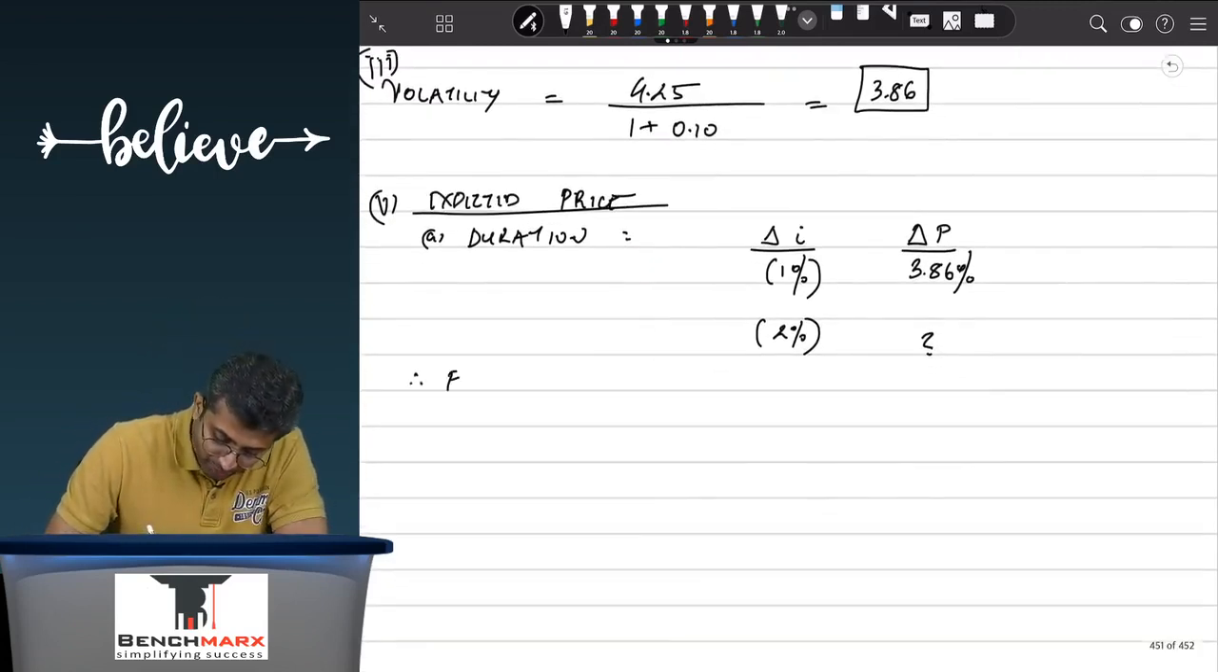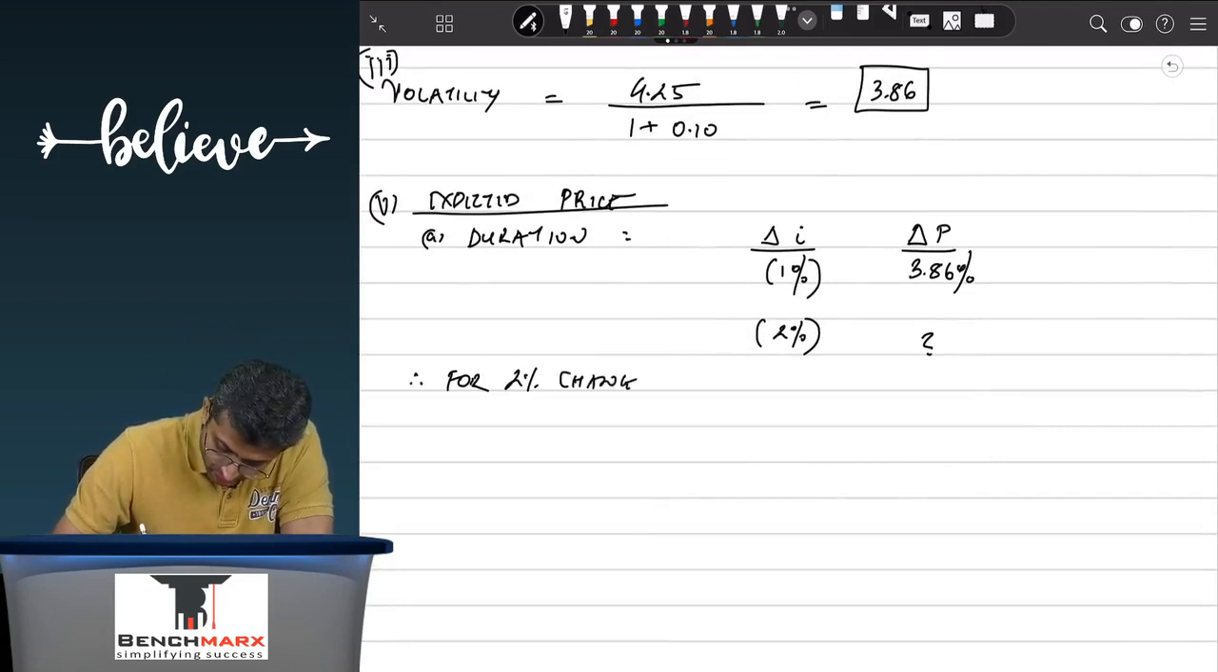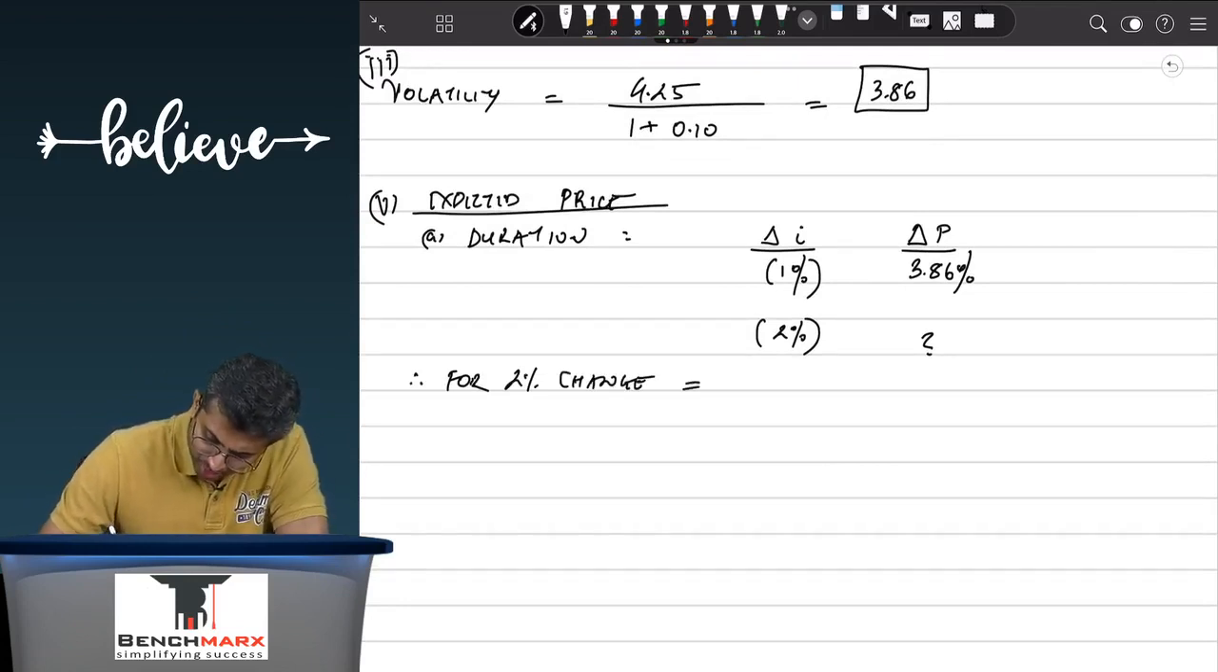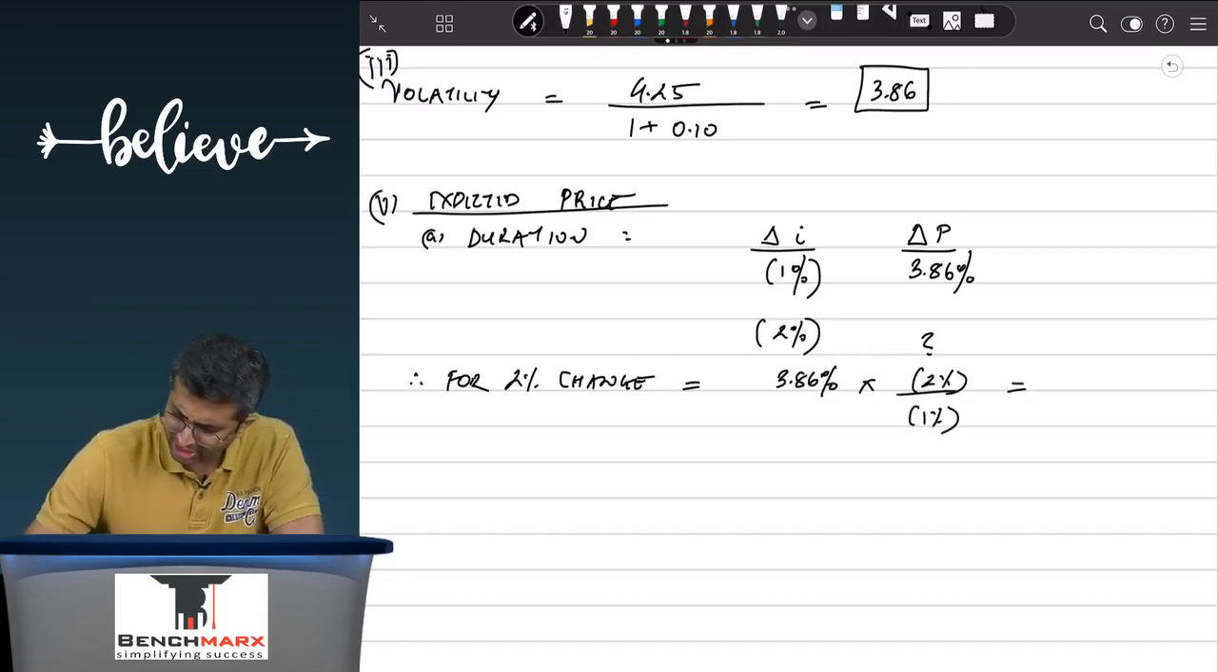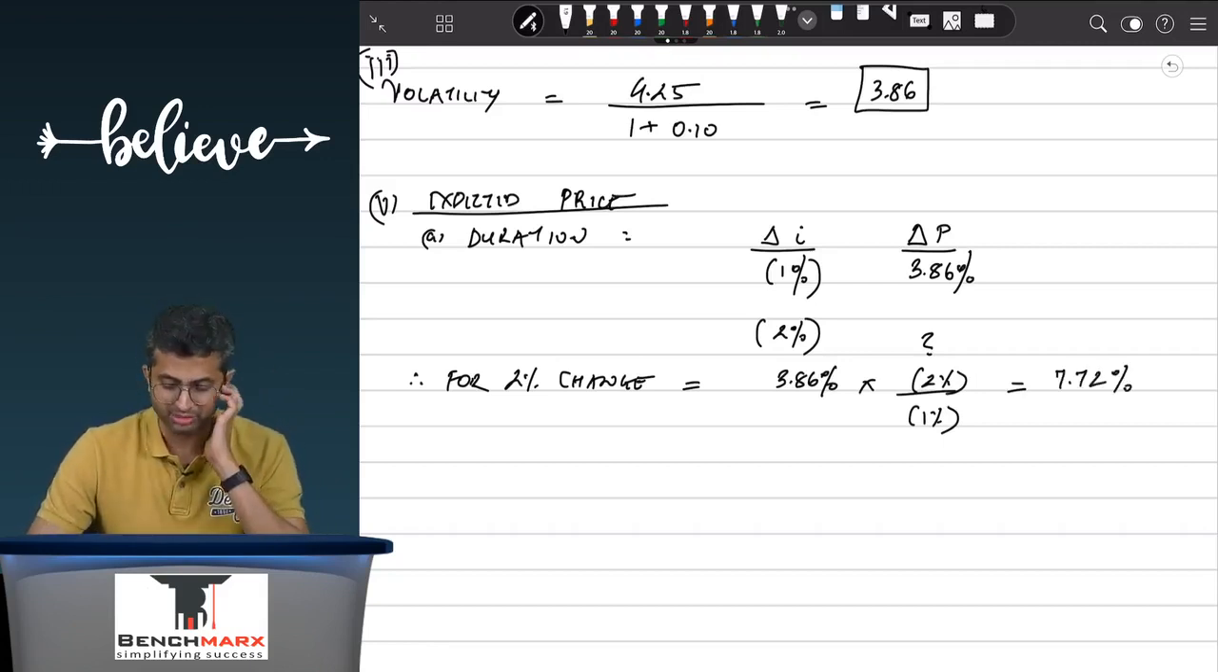Therefore, for a 2% change, you will find the change in price to be, let us say, 3.86% into negative 2 upon negative 1. Now, negative and negative will in a way offset, and hence this is approximately 3.86 into 2 comes to 7.72%. So this is like 7.72%.